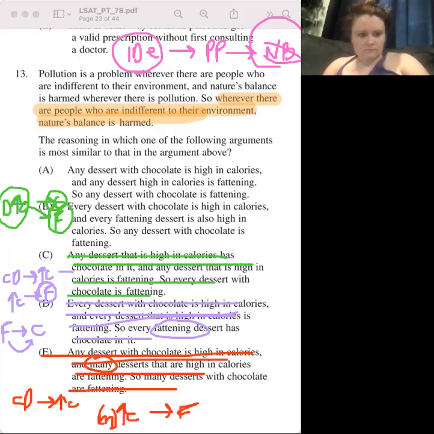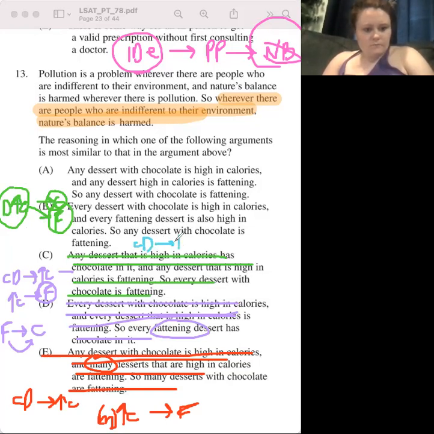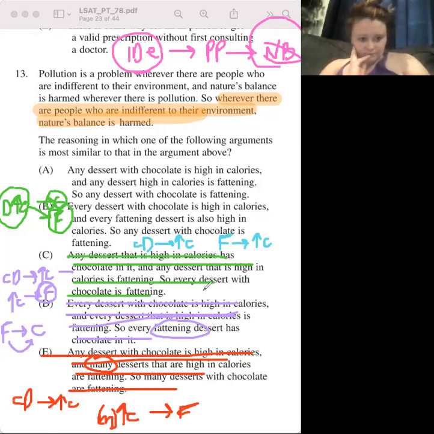B: every dessert with chocolate is high in calories. So we can draw that out. Chocolate, high in calories. And every fattening dessert is also high in calories. Right off the bat, I don't like this. But let's diagram it so I can tell you why. Instinctually, I don't like it, but let's see visually why. Desserts high in calories, fattening, high in calories. For it to be right, it would have to say dessert is high in calories and anything high in calories is fattening.